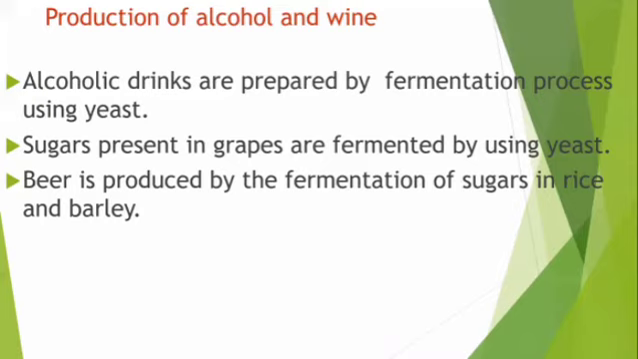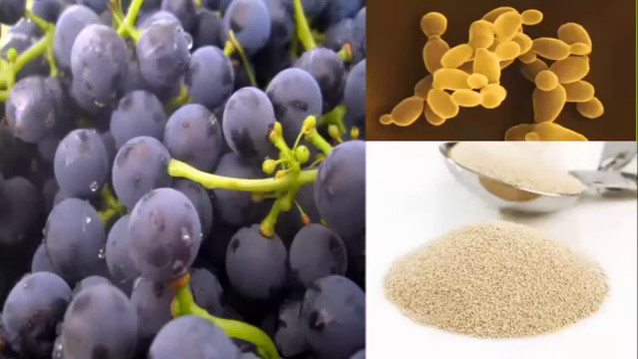Production of alcohol and wine. Alcoholic drinks are prepared by a fermentation process with the help of microbes, the fungus yeast. Sugars present in grapes are fermented by using yeast. Beer is produced by the fermentation of sugars in rice and barley. With the help of the yeast, wine is prepared from the grapes. So this process is called the fermentation process.